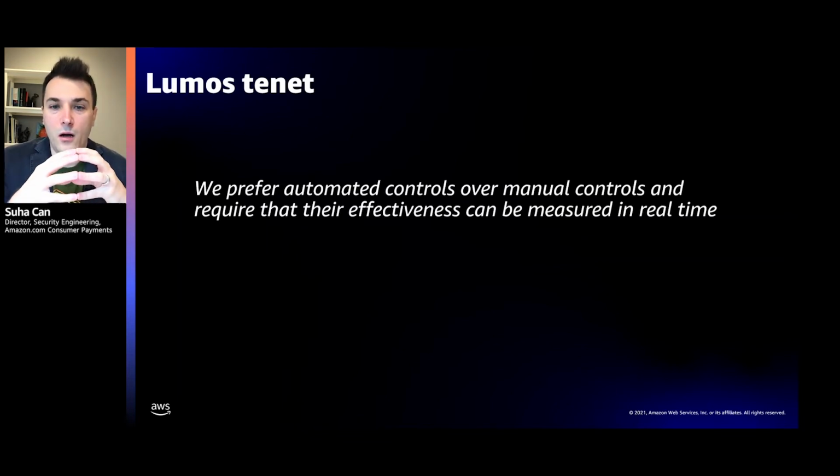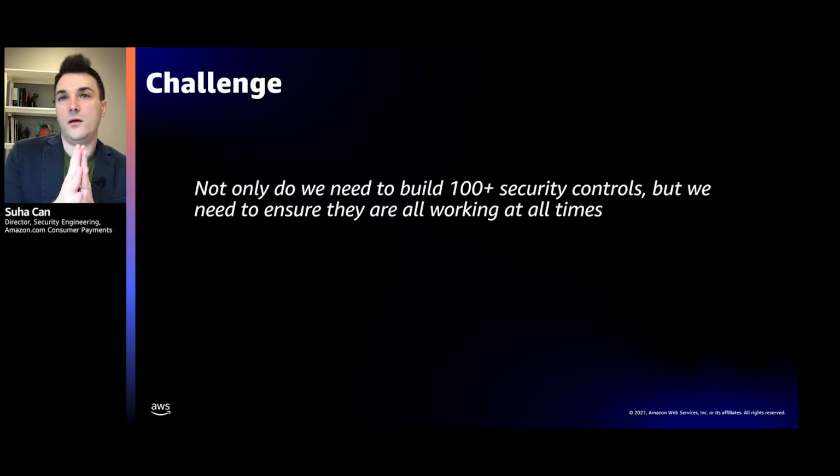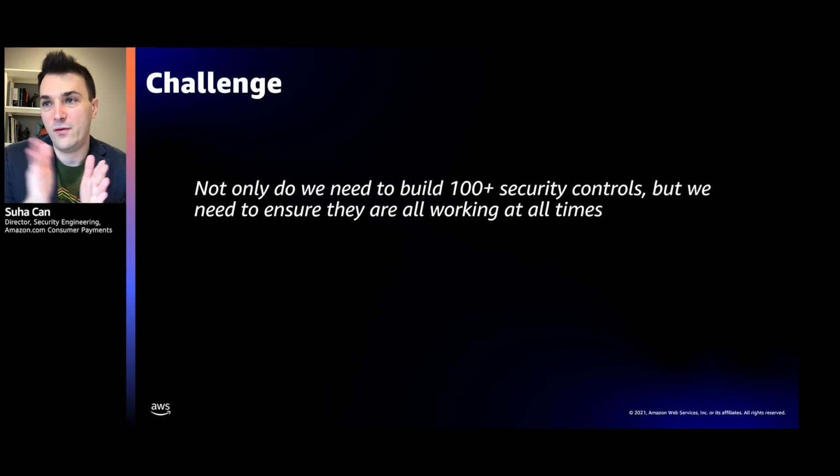So the way we went about that is we needed to not build a security control for every threat that we identified in our threat model, but we also needed to make sure that there's an automated test in production, what we call a canary, a security canary, for each of the controls that we have implemented. And these security canaries and the security controls become in the hundreds just because of the extent to which we have gone in our threat model and then security controls.